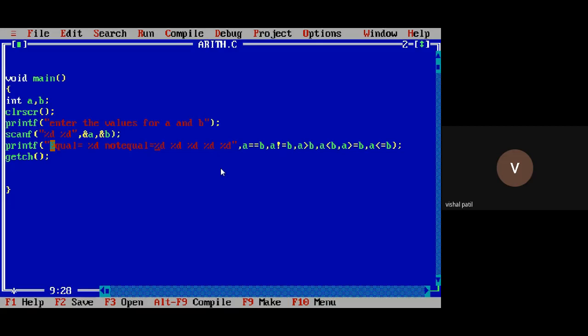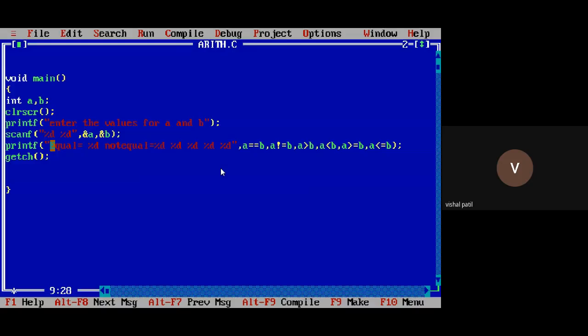Like that you can do it. Accordingly it will format your output. You can see the first 0 is for the equal operation, the second one is for not equal, and so on. Like that, you can format the output using the printf function.